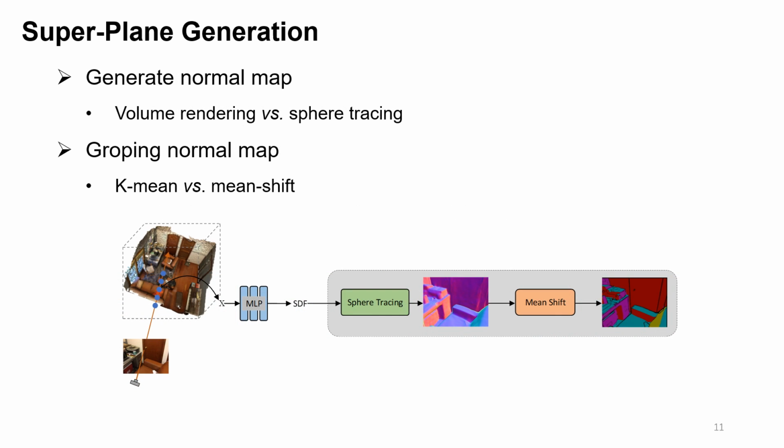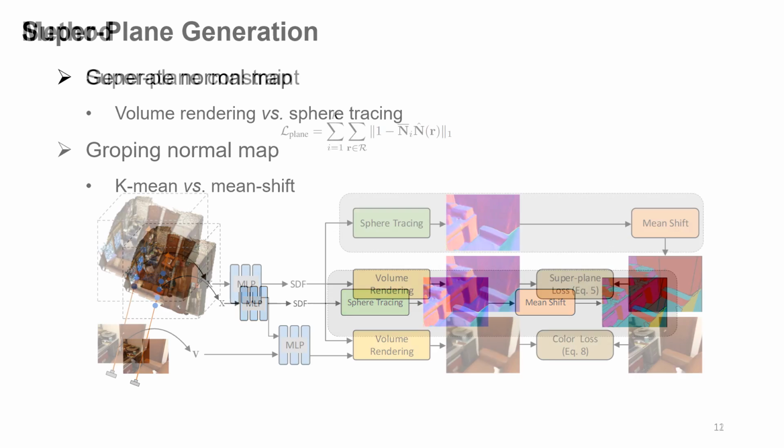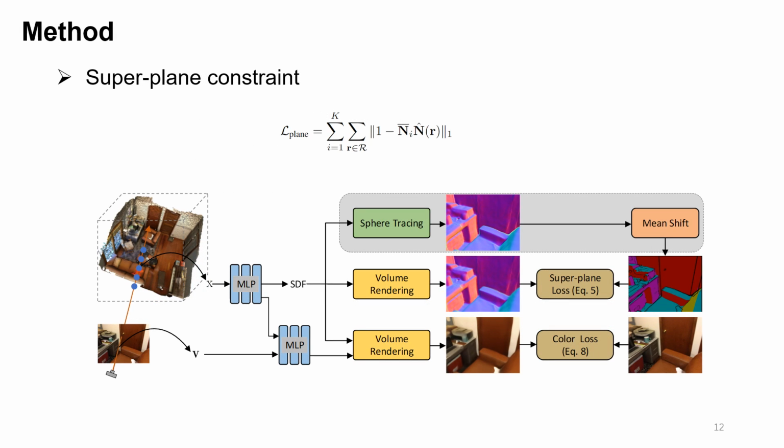Then, we will describe how to generate superplanes more specifically. First, we use sphere tracing to generate the normal maps for clustering, since it is much faster than volume rendering and we need to generate normal maps for all training images. Then, on top of the normal map, a mean shift algorithm is used to obtain the superplanes, since the total number of planes is uncertain at the time of grouping. With the obtained superplanes, we estimate the superplane normal by averaging the normals of pixels belonging to the same superplane, and then enforce all normals in the same superplane region to be the same as the superplane normal.